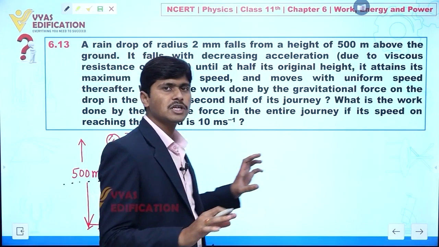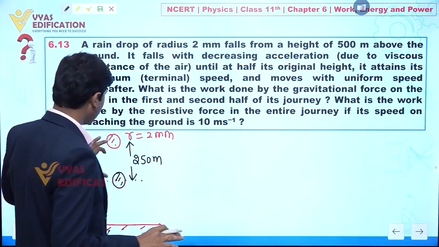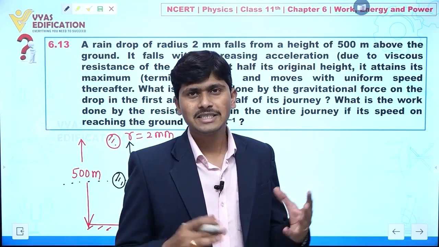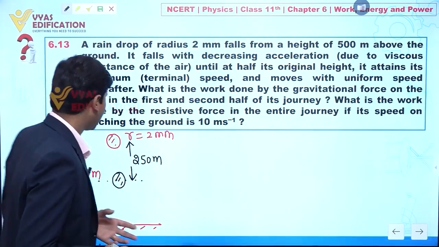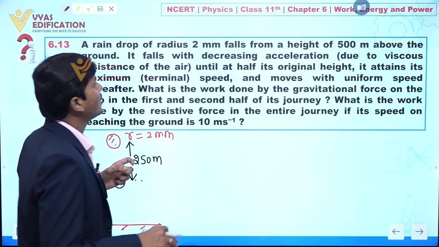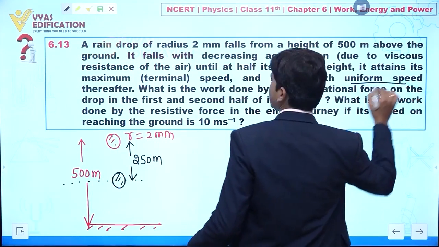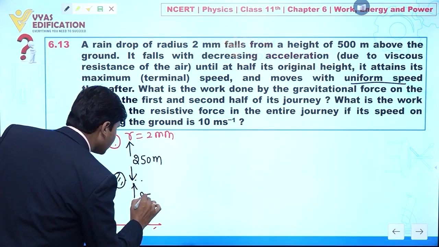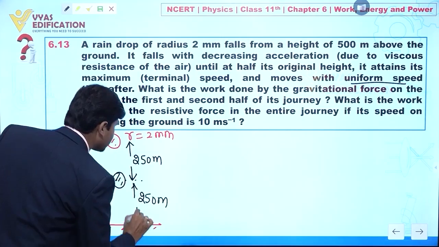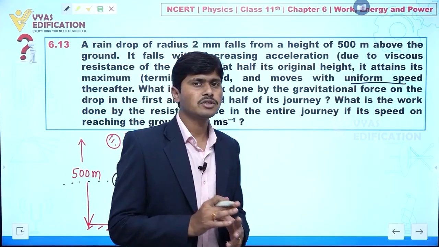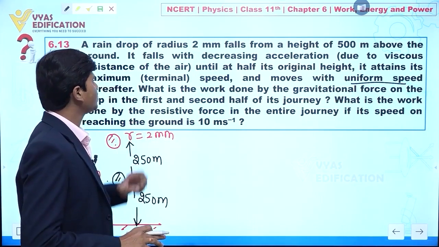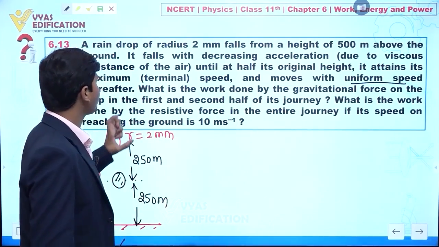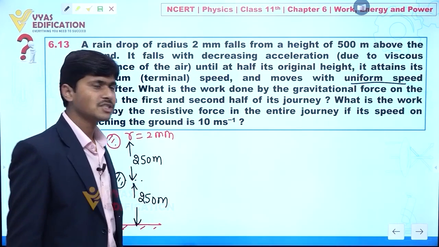So for the 250 meter distance, this drop is suffering some resistance due to viscous force, and after that it is moving with a uniform speed. For the rest of the journey it will move with uniform speed. Now what is our objective in this question? Our objective is to calculate the work done by the gravitational force on the drop in the first and the second half of the journey, clear.